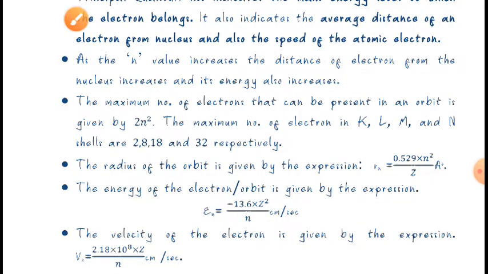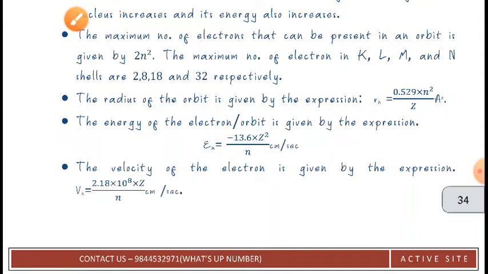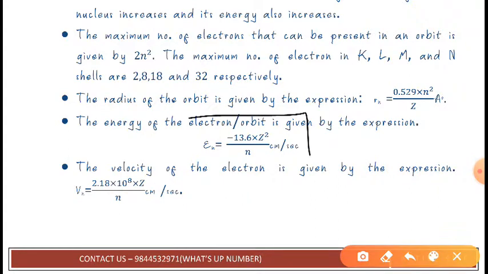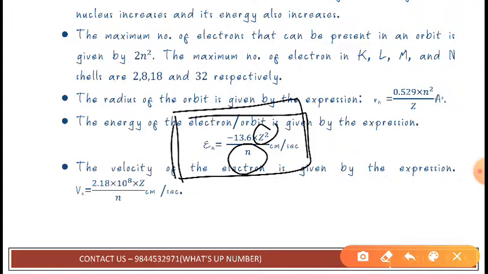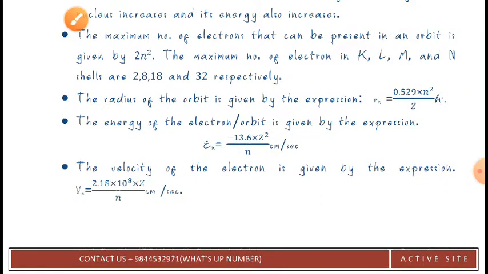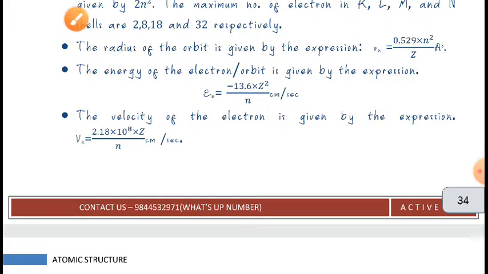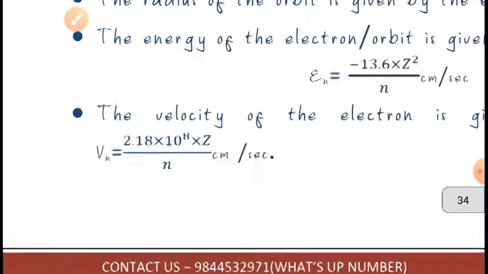After that, when we talk about the energy of that orbit, we will use this formula En. Here also, n is the principal quantum number and z is the atomic number. So with this formula we can calculate the energy also. And if you want to calculate the velocity, we will use this formula